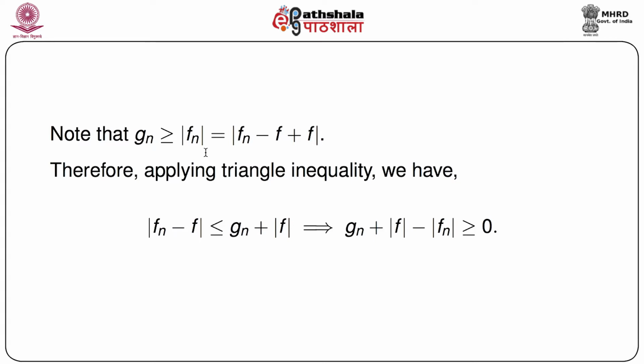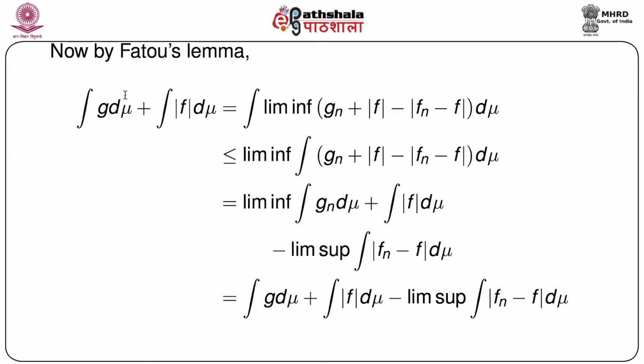Now we just apply Fatou's lemma directly. By Fatou's lemma, we can immediately write ∫g dμ + ∫|f| dμ. Now ∫g dμ is nothing but the limit of ∫(gn + |f| - |fn - f|) dμ, which is less than or equal to the lim inf ∫(gn + |f| - |fn - f|) dμ. This is the place where we applied Fatou's lemma, and this is equal to lim ∫gn dμ plus ∫|f| dμ, because there is no n, minus,